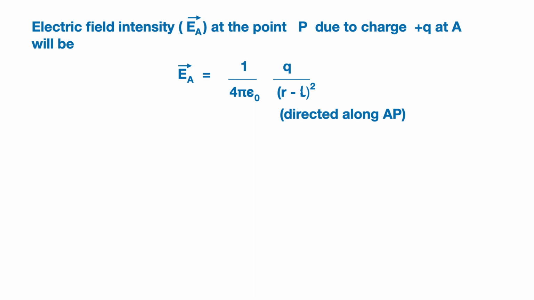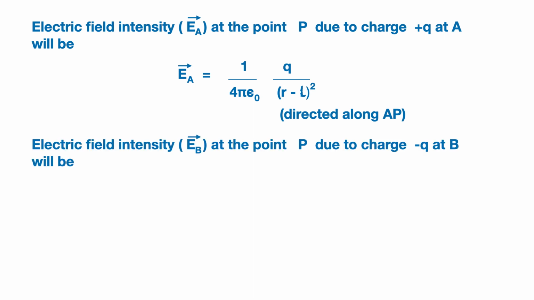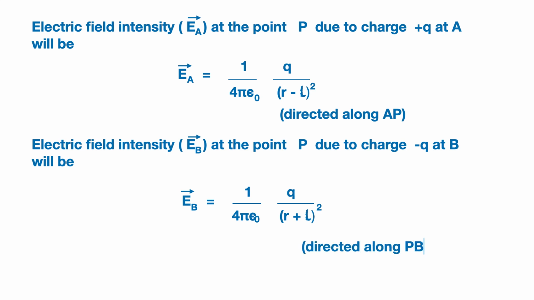Similarly, the electric field intensity at the point P due to the charge minus Q at B will be equal to EB is equal to 1 upon 4 pi epsilon 0 Q upon r plus L whole square. And this electric field will be directed along PB because electric field is always directed towards a negative charge.